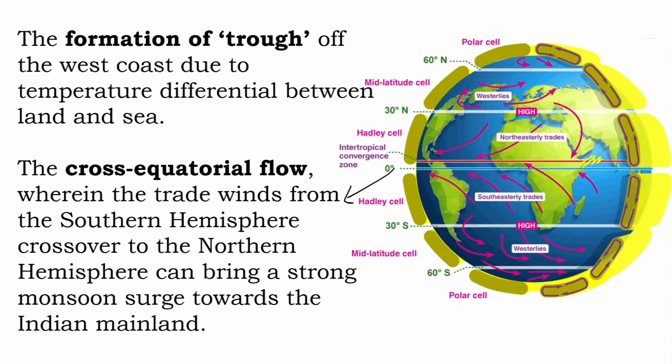But during the summer, due to the shifting of the pressure belts, the ITCZ, that is the intertropical convergence zone, moves a little bit north, and it can be found somewhere around the 10 degree north region, that is in the southern part of India. So when the intertropical convergence zone moves to the north, all the trade winds in the southern region, we know that the trade winds always converge in the intertropical convergence zone.